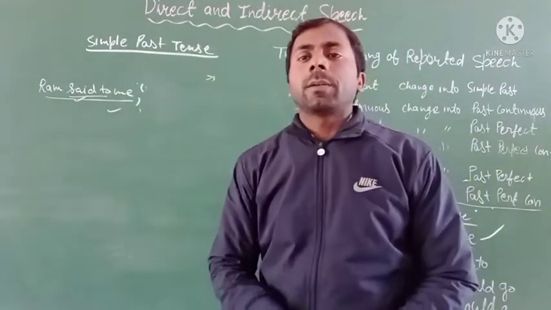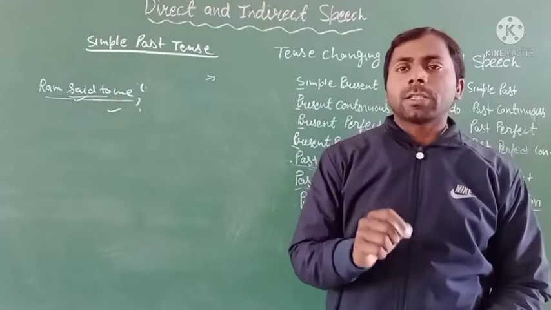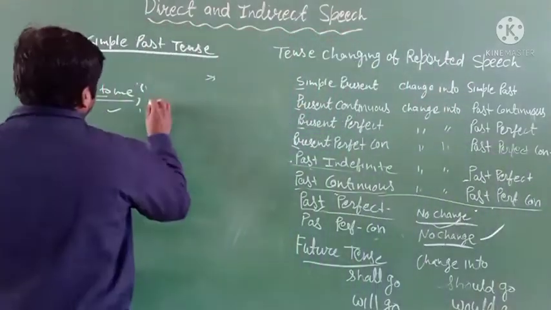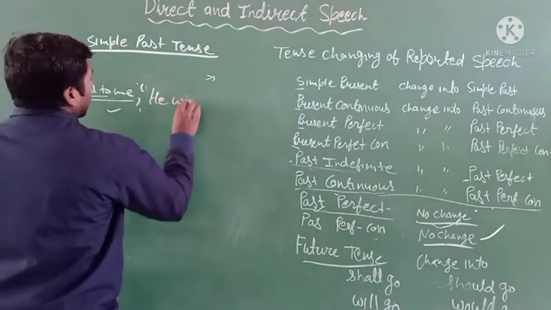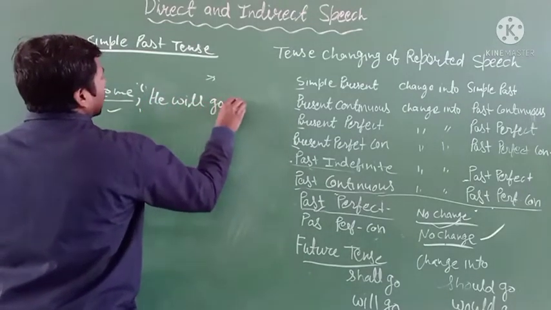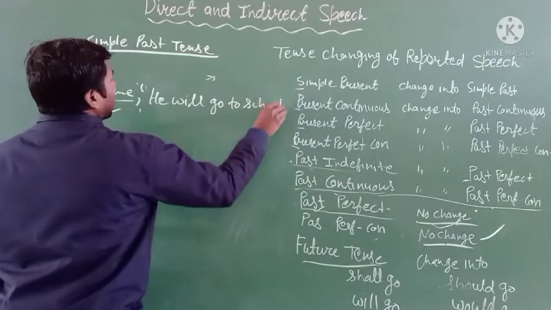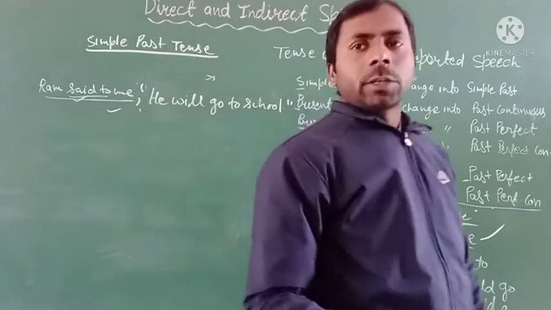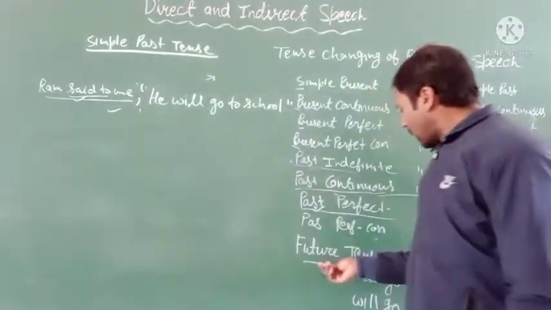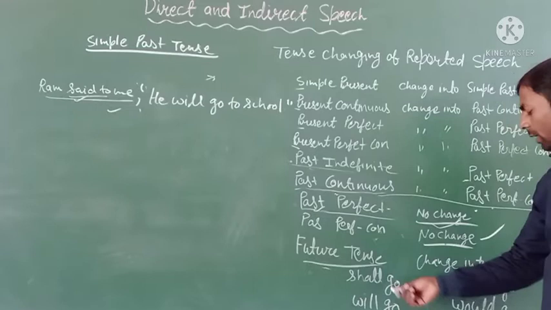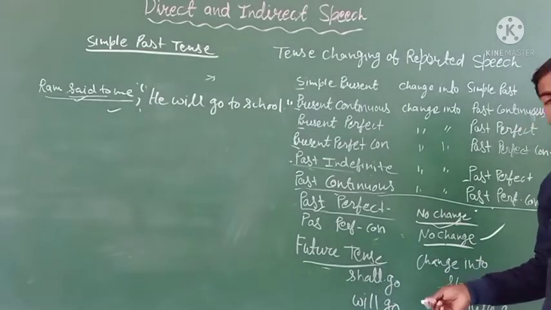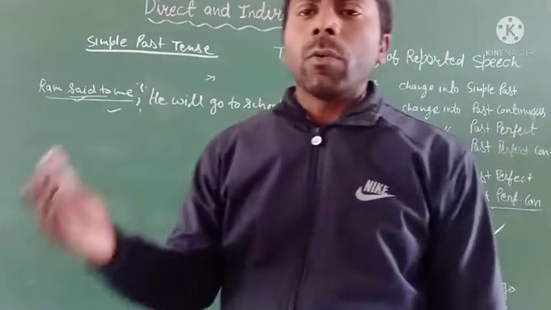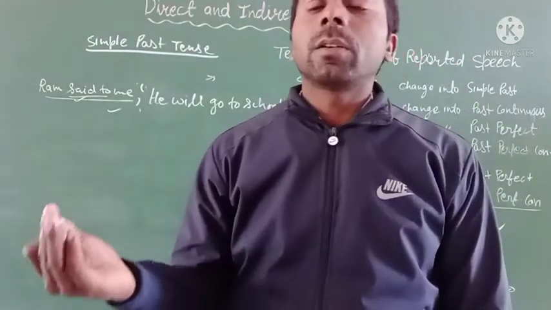You know very well that the future tense has will and shall, like "He will go to school." It is a simple future tense. You can see here will and shall. When you change the direct speech into the indirect speech, will becomes would and shall becomes should.